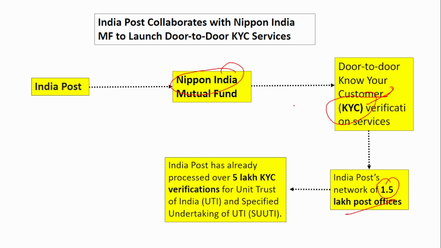Is it the first time it is doing such work? No, it has done such work previously. India Post has already processed over 5 lakh KYC verification units for Unit Trust of India and the specified undertaking of UTI. For these two they have already processed KYC verification, and now they are going to do this for Nippon India Mutual Fund.